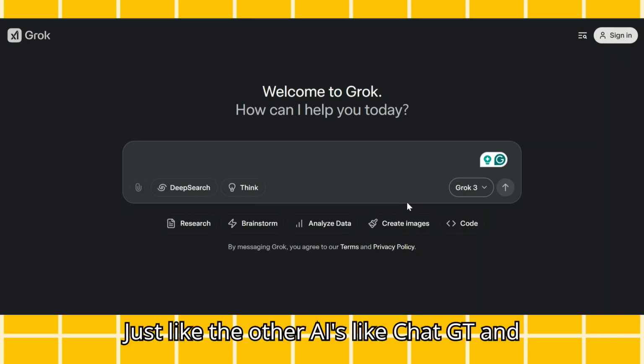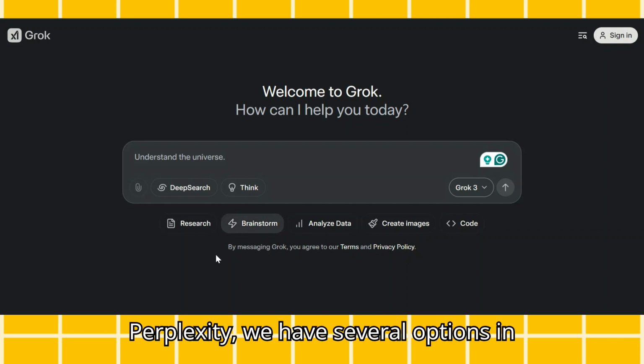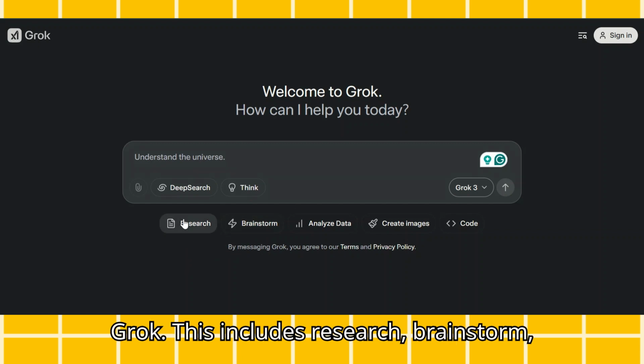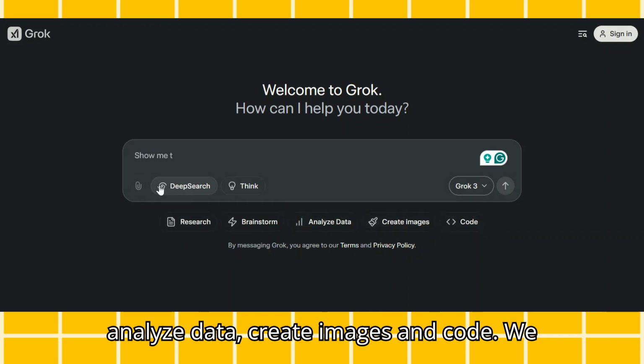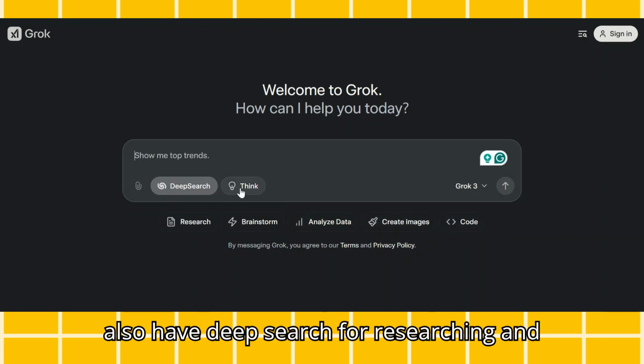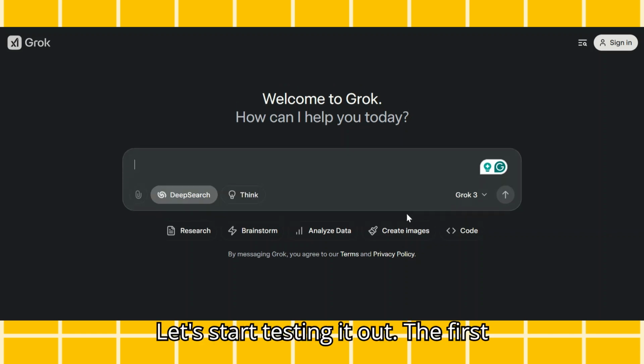Just like the other AIs like ChatGPT and Perplexity, we have several options in Grok. This includes research, brainstorm, analyze data, create images, and code. We also have deep search for researching and think option for reasoning. Let's start testing it out.